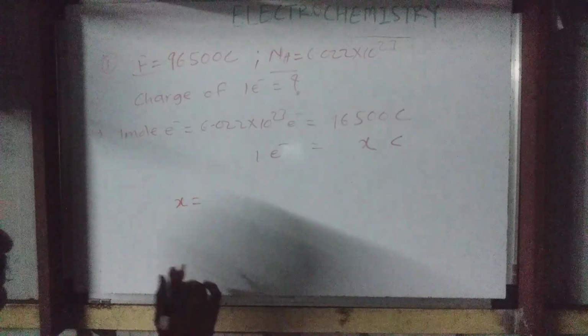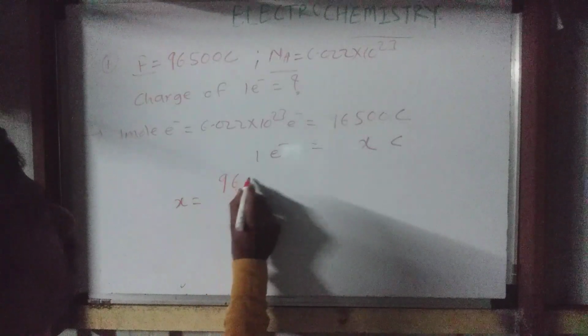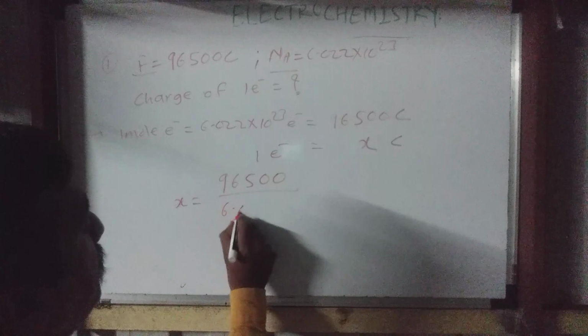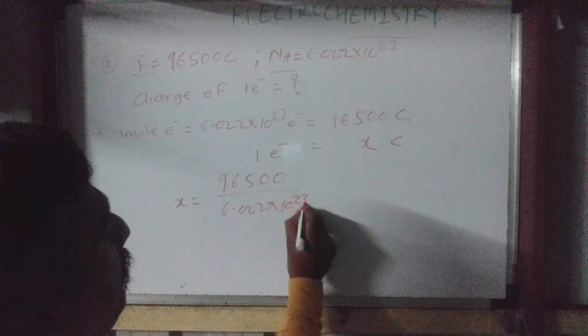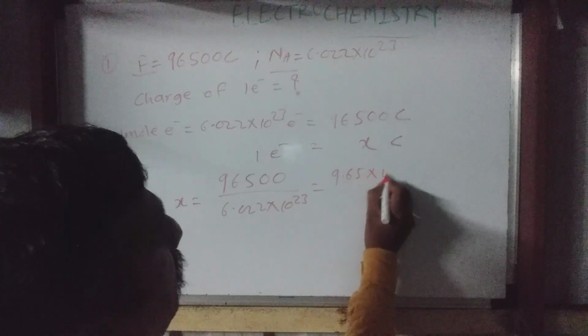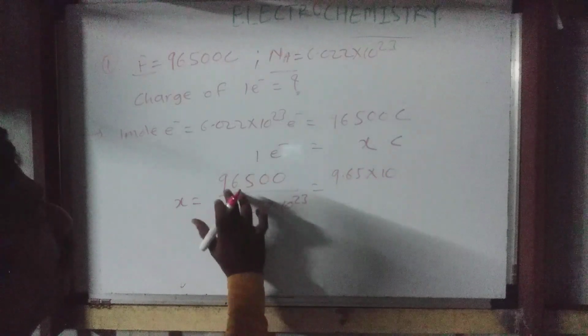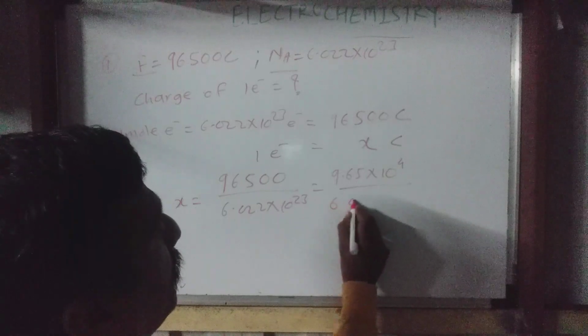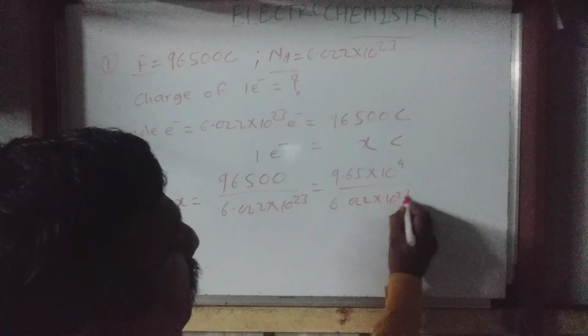X is nothing but, let's do cross multiplication, 96,500 into 1 divided by 6.022 into 10 raised to 23. So it can be written as 9.65 into 10 raised to 4 divided by 6.022 into 10 raised to 23.